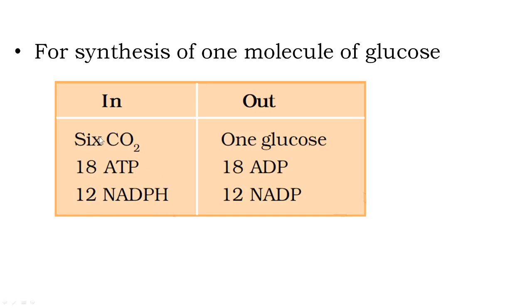And for 6 carbon dioxide, one glucose molecule is made, with 18 ATP and 12 NADPH used. So ATP, an energy rich molecule, is used and becomes ADP. NADPH, an energy rich molecule, is used and becomes NADP plus. So this is the overall expenditure of the plant to produce 1 glucose molecule. And the Calvin cycle should run 6 times to produce 1 glucose molecule. And with this, I hope you are clear regarding the Calvin cycle.